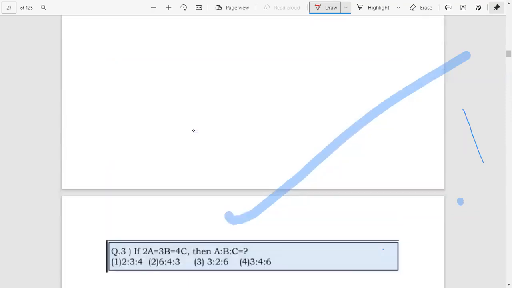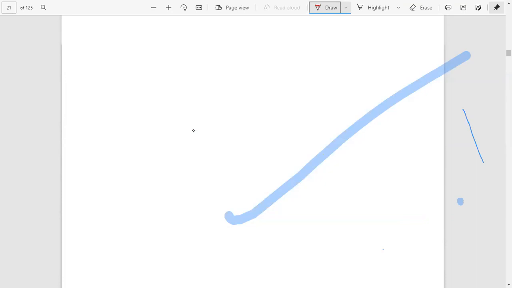Okay, we can do another example. If 15% of A equals 20% of B, then what is A is to B?